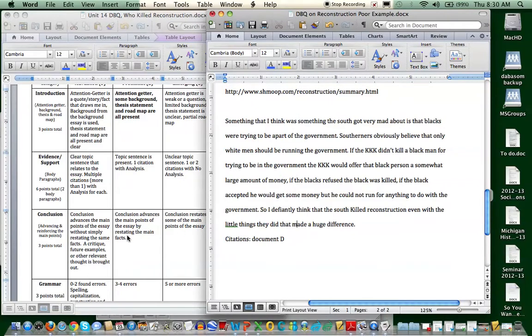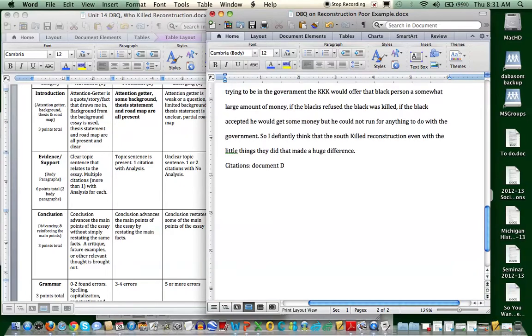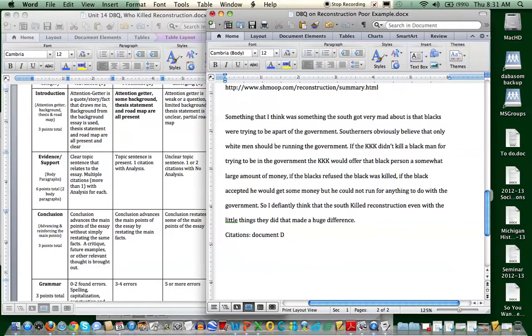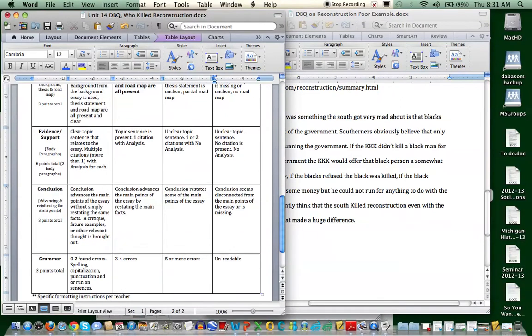This doesn't restate the main facts. This doesn't lead into future examples. It doesn't advance the main points of the essay. It's just kind of another body paragraph thrown in there, and there really isn't a conclusion. Again, it's kind of being nice. I mean, they at least tried to have that other paragraph. So I graded them a 0.5 for that one.